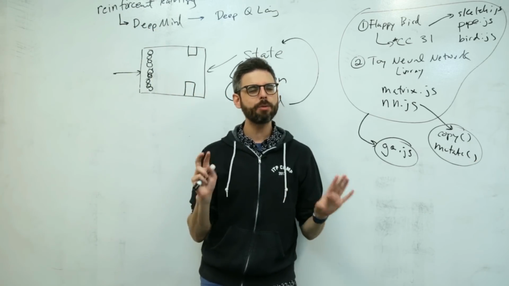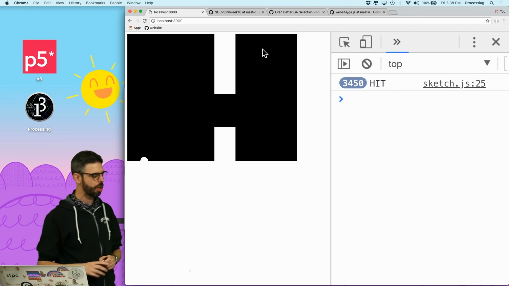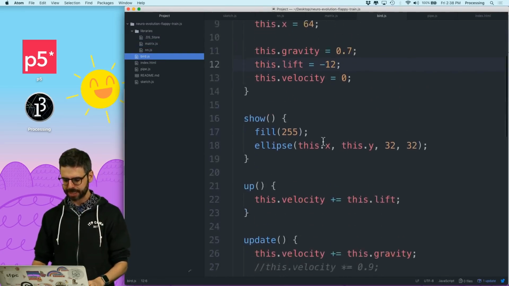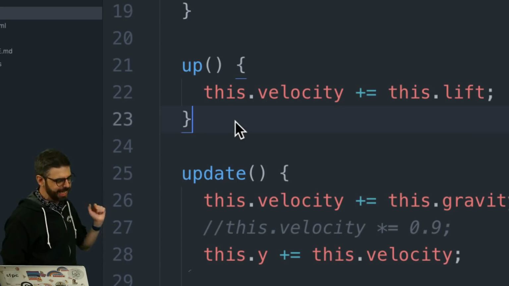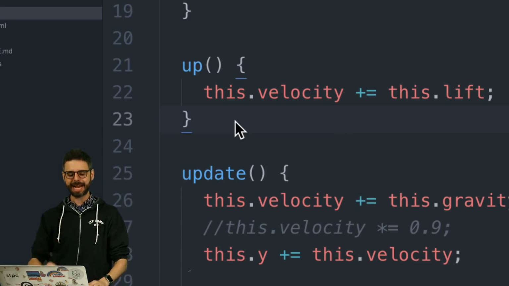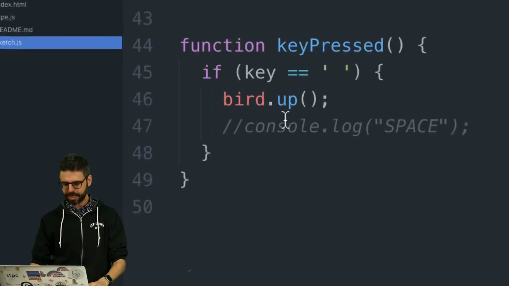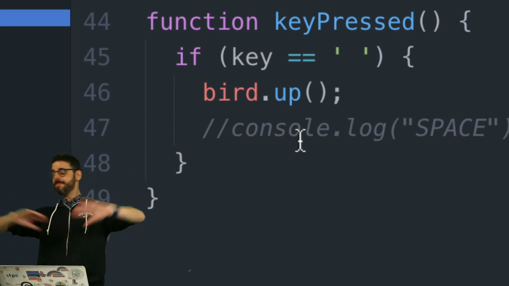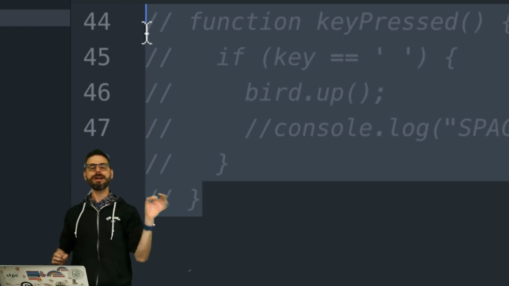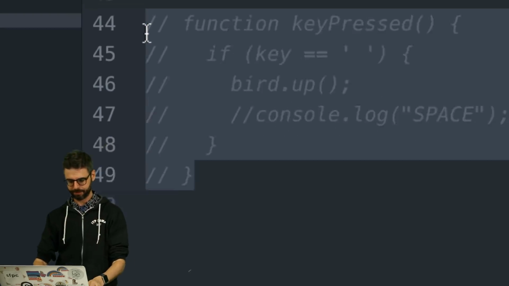Okay, so let's go and write a little bit of code, and then we're going to have to come back here to the whiteboard, I know, in a second. But let's start doing a little bit of code here. I'm going to go into the bird class. And right here I'm noticing, okay, this is the function that causes the bird to jump up. How is that currently decided? That is currently decided in sketch.js here when I press a key. This will no longer be the case. This entire function is now going to be commented out. I want the bird to make its own decision whether it should jump up or not.